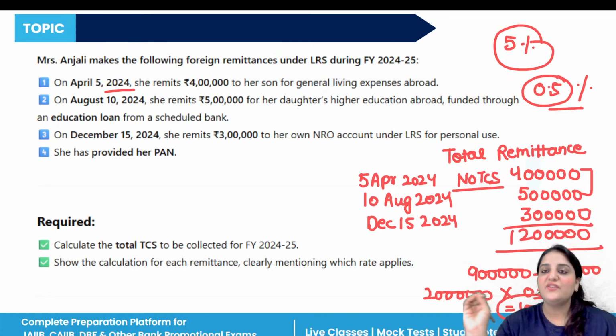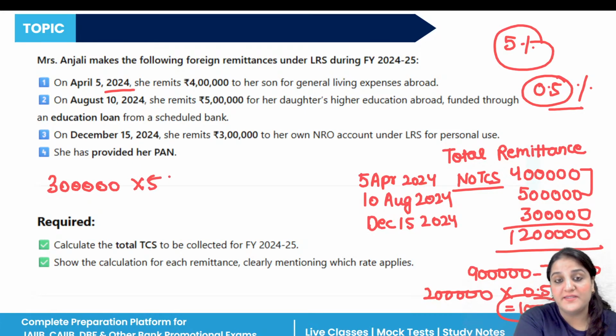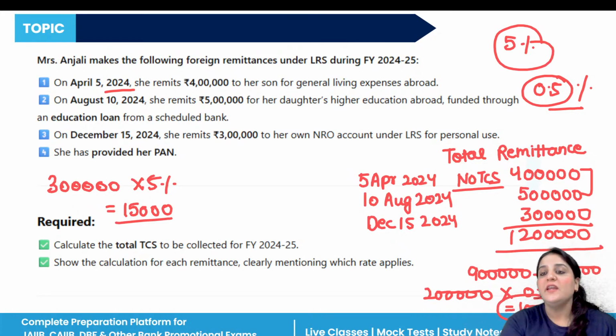Now TCS 5% is applicable on the 3 lakh, that equals 15,000. Why? Because we already calculated the TCS on the previous total amount, so now we have to calculate the 5% on 3 lakh.